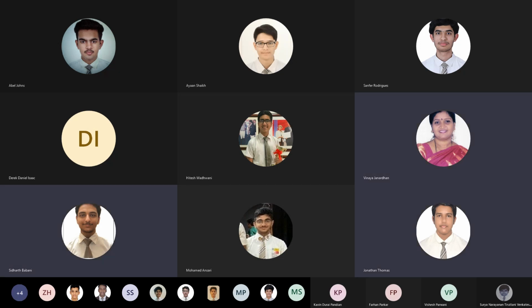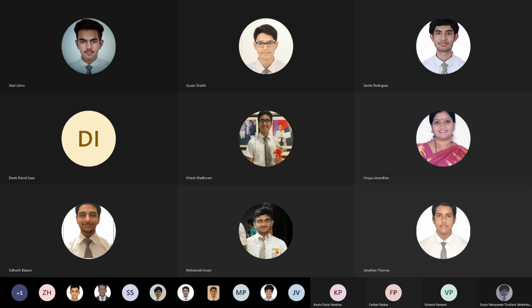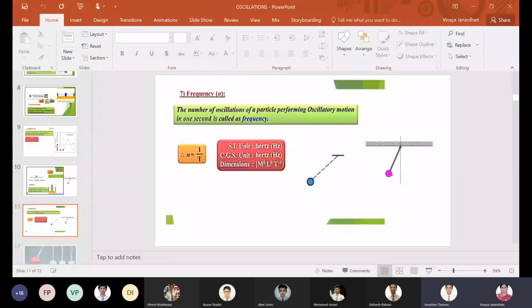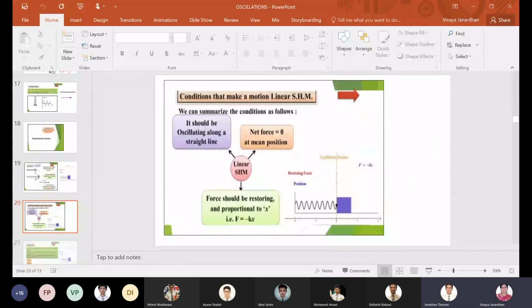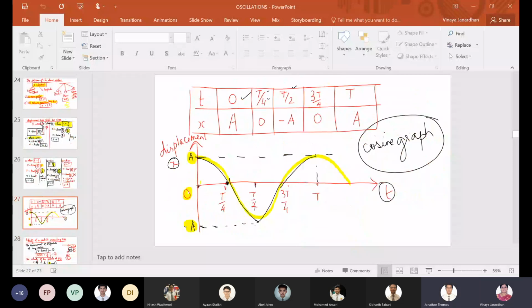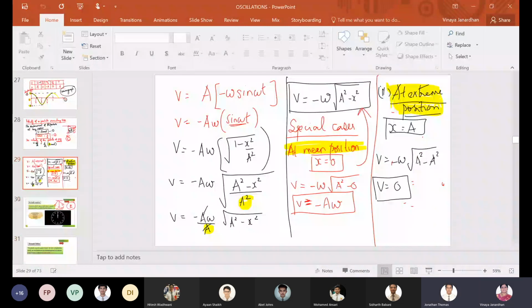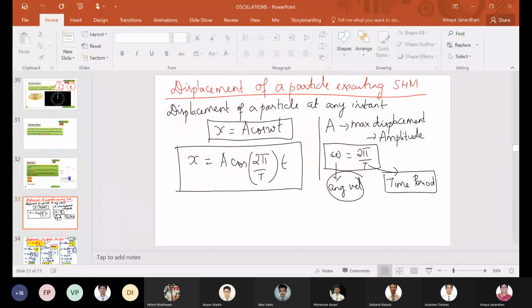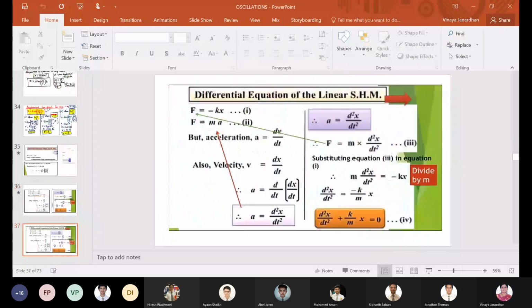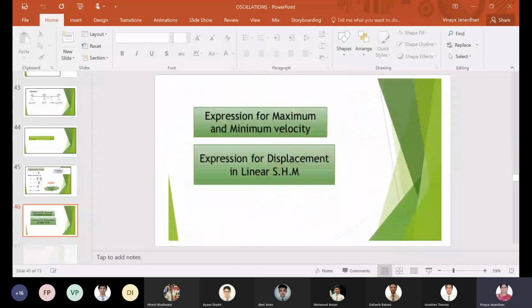Ma'am, we did v equals minus omega a. What were we doing, boss? Velocity at mean position. Only velocity. The velocity time graph was over. Did you complete velocity time? The last thing we did was velocity at mean position. Okay, sure. Now today we have to go for acceleration.